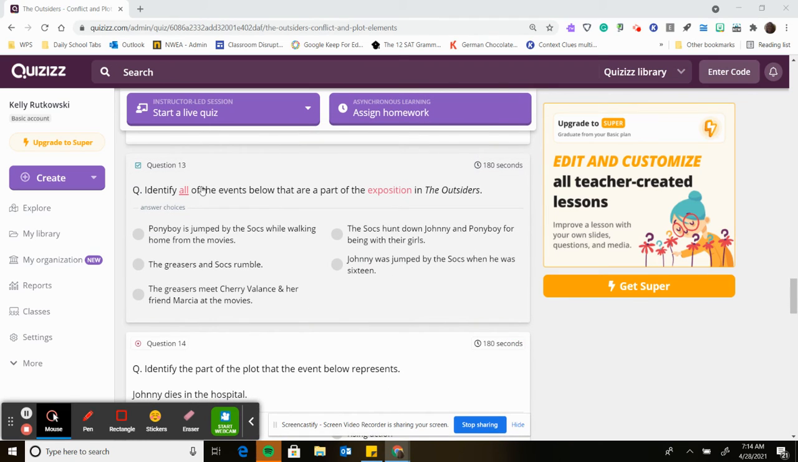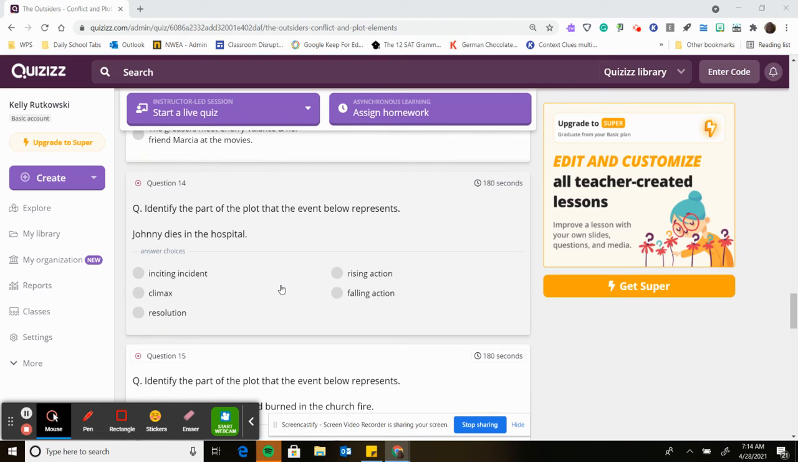Question number 13. Identify all of the events below that are part of the exposition in The Outsiders. Pony Boy's jumped by the Socs while walking home from the movies. The greasers and the Socs rumble. The greasers meet Cherry Valance and her friend Marcia at the movies. The Socs hunt down Johnny and Ponyboy for being with their girls. Johnny was jumped by the Socs when he was 16.